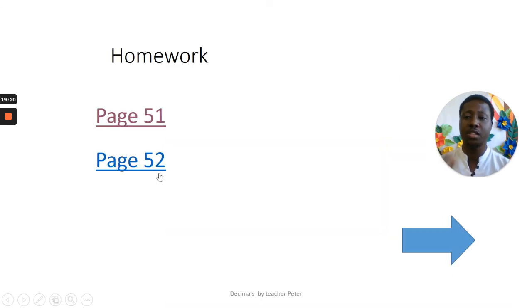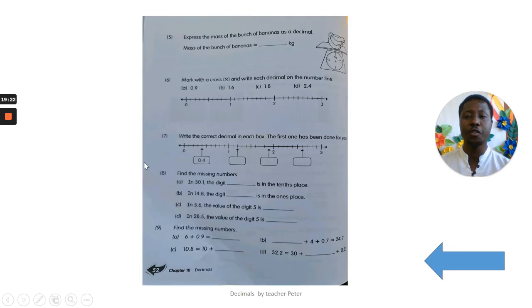Let's go to page 52. In page 52, you are being asked to do the same thing. On the number line, where do we see 0.9? Okay, this is 0, this is 1. So this is 0.1, 0.2, 0.3, 0.4, 0.5. Where is 0.9? Then you mark it, okay? Cross 0.9 with your pen.